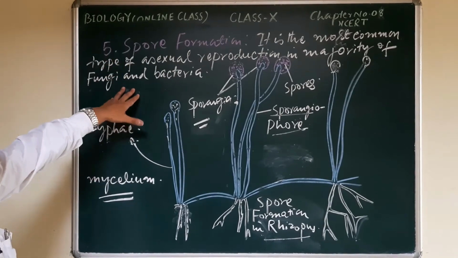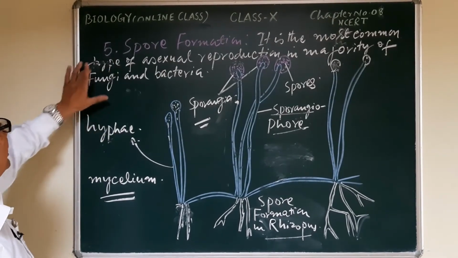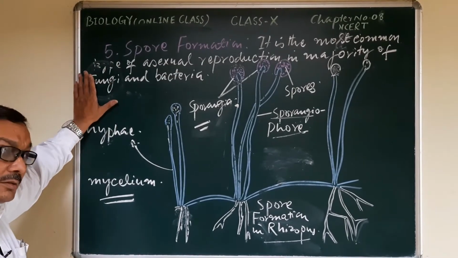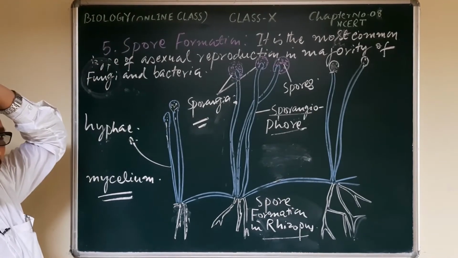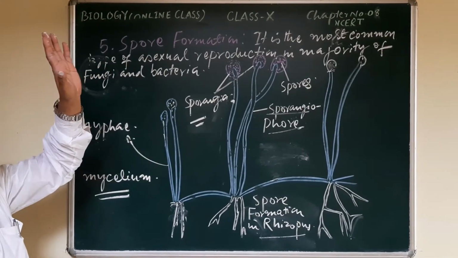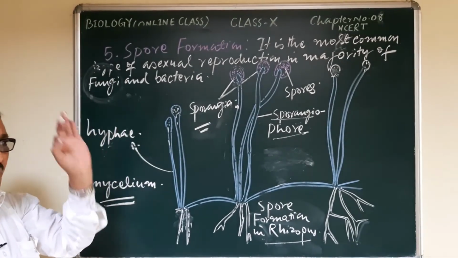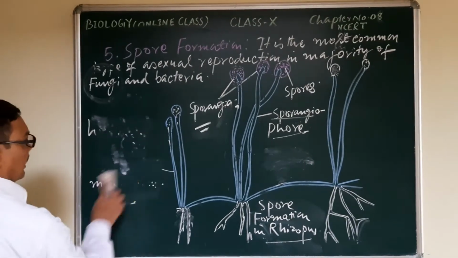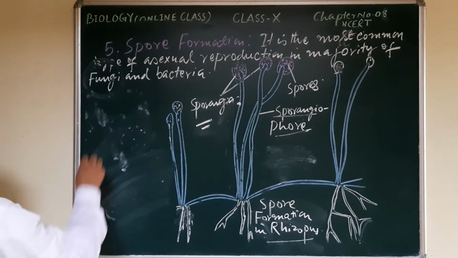In fungi, classification is based on the different shape, size and color of the spores. That is why we may divide spores into 2 important categories.